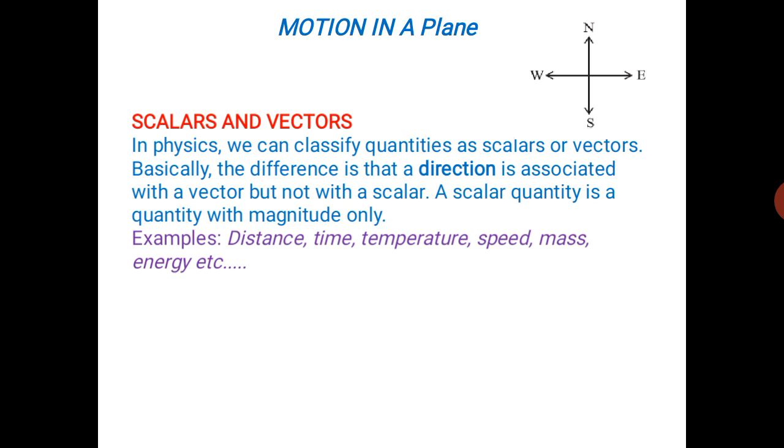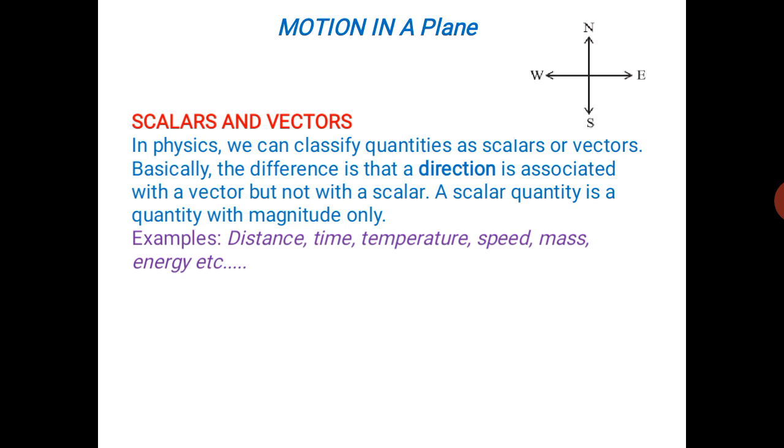See, if you want to express the distance of a place, we can say that place is around 3 km from this place. So there is no need of direction, and similarly for time. Similarly, the temperature of a body, we can say it is 40 degrees centigrade, 30 degrees centigrade.